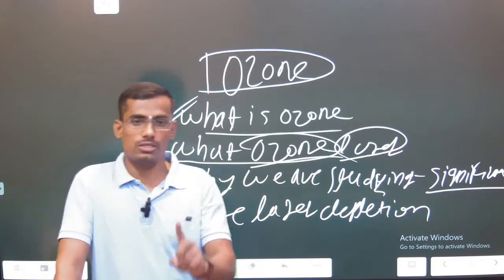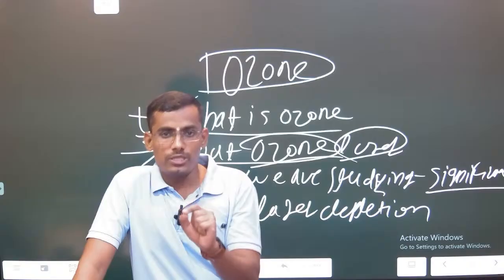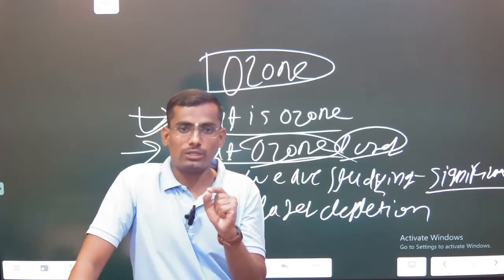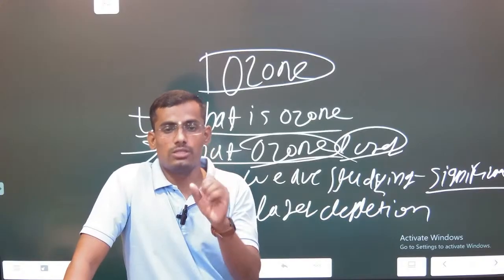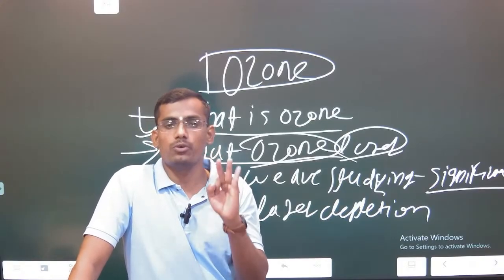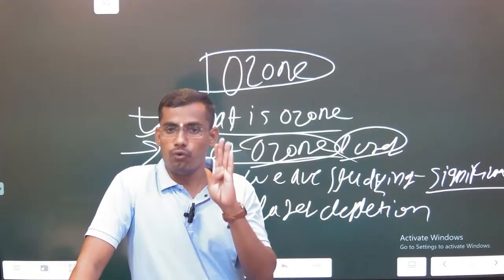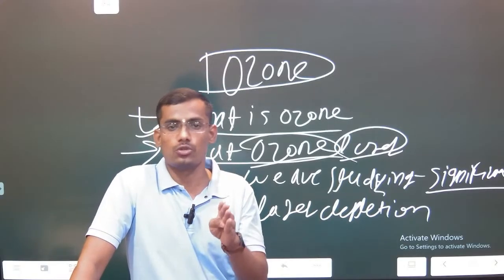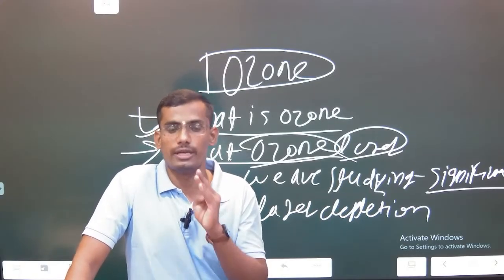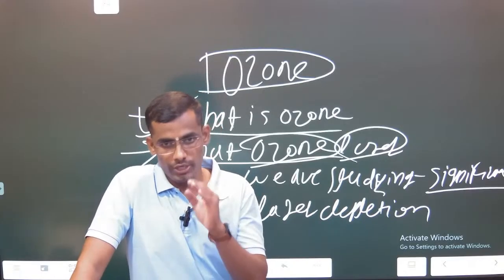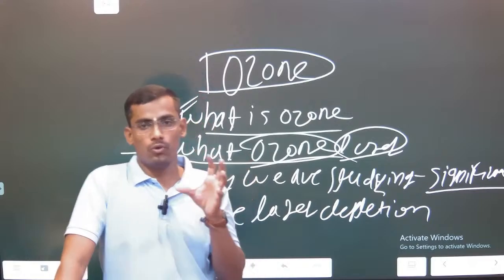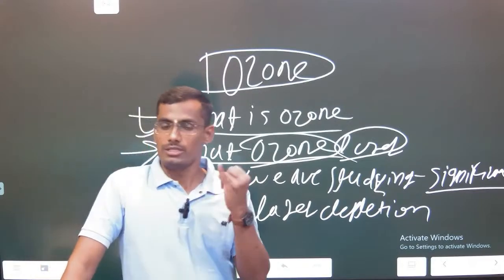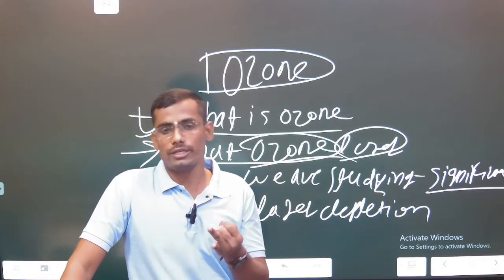What are the substances? Remember, in UPSC prelims, a question will come on the substances depleting the ozone layer. In 2012, 2015, 2019, and 2023, four times UPSC has asked questions in the past on ozone layer depleting substances. So make sure you have comprehensive notes on ozone. Today we discussed two topics: sustainable agriculture and ozone layer depletion.